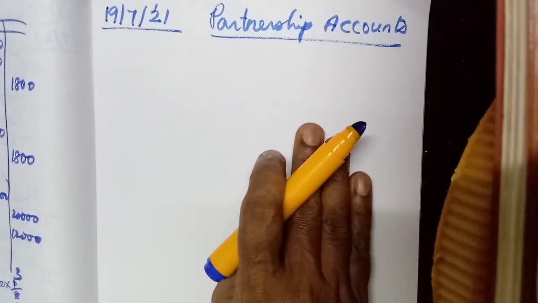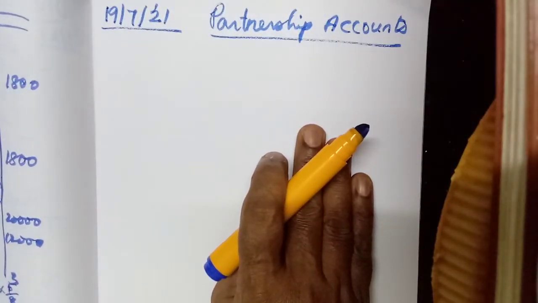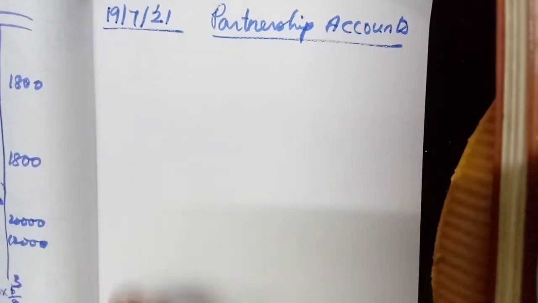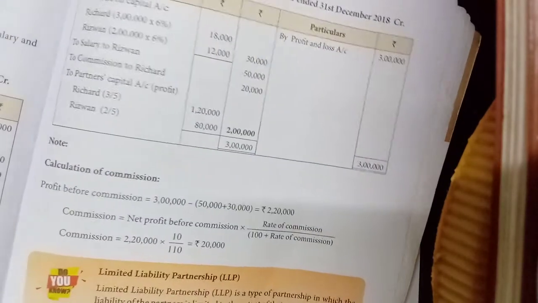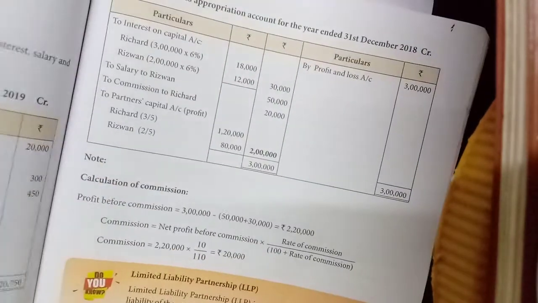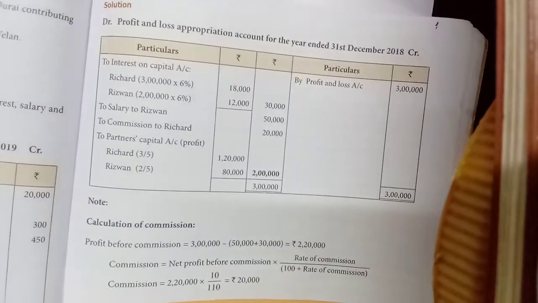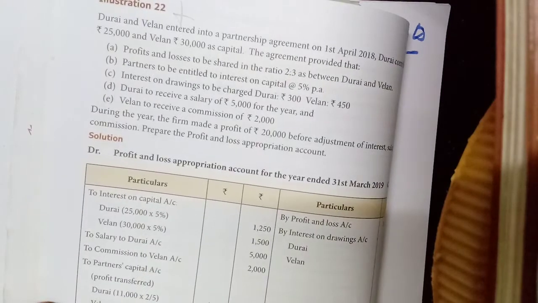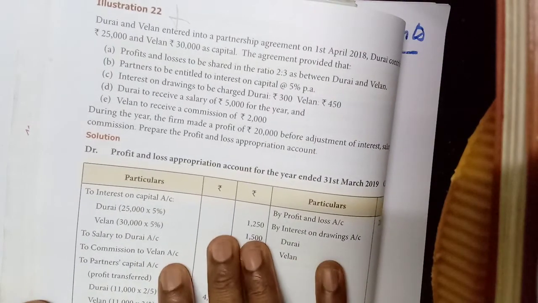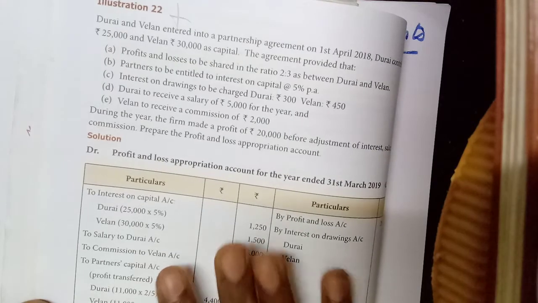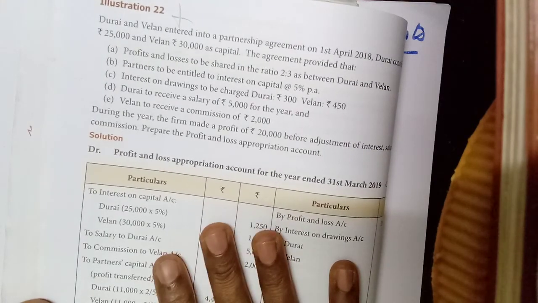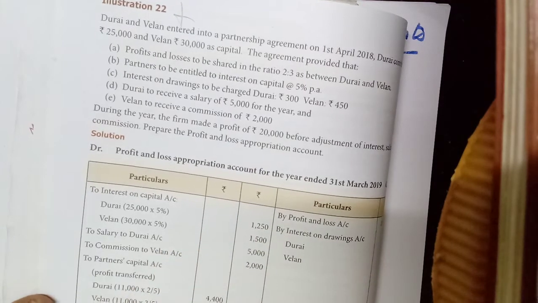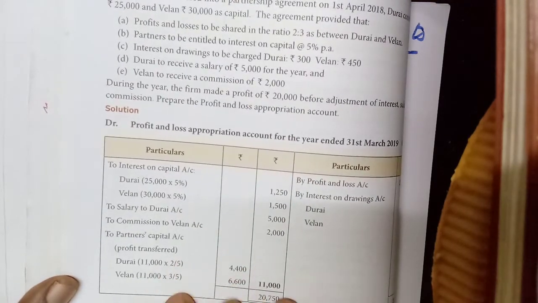The 21st we have completed, 22 and 23 we have to do. Okay, let me show the illustration. In the distribution of profit by preparing the profit and loss appropriation account, interest on capital, interest on drawing, salary to partner, commission to partner will be given from the profit and loss account, and the remaining profit should be shared among the partners in the profit sharing ratio.